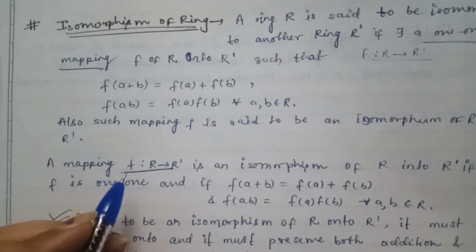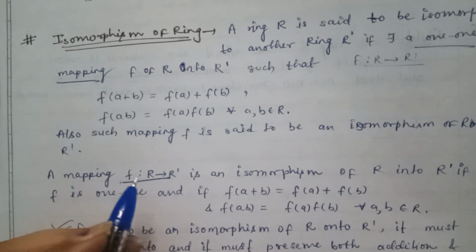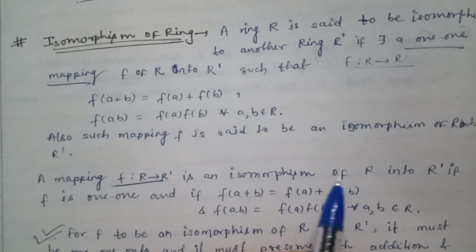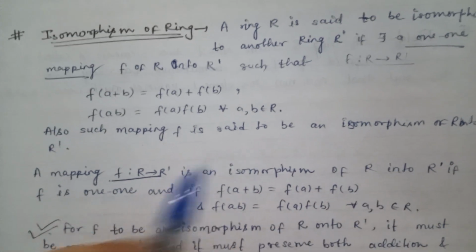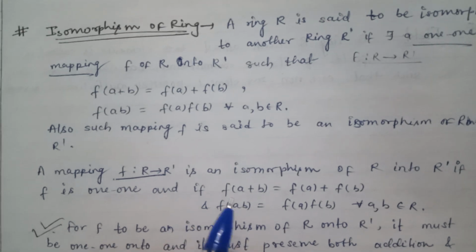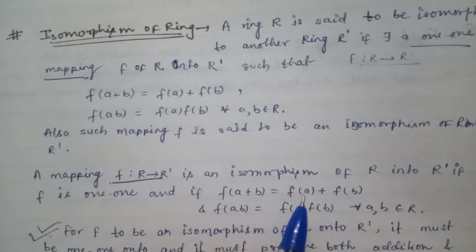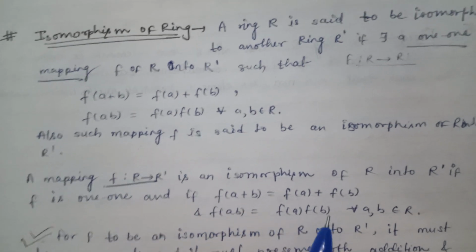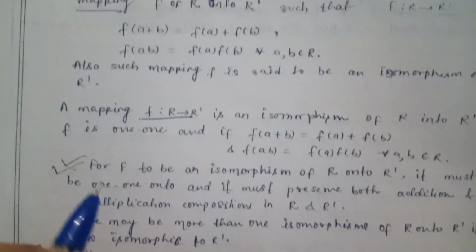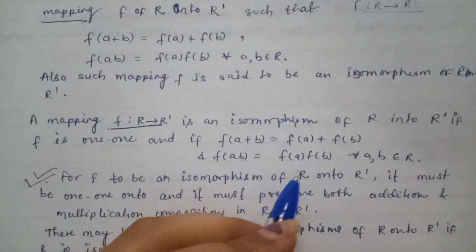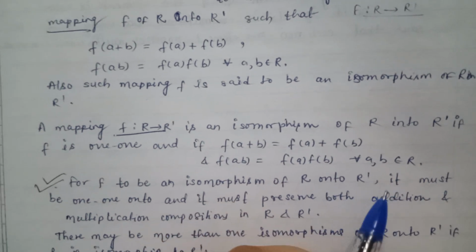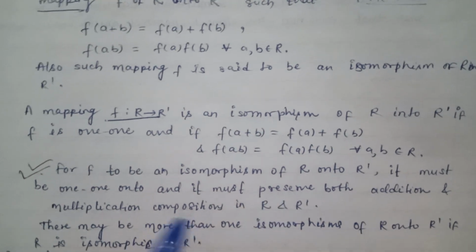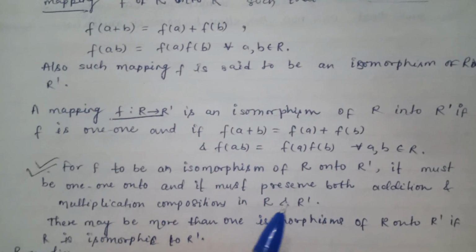A mapping f of R into R dash is an isomorphism of R into R dash if f is 1-1 and if f(a + b) is equal to f(a) + f(b) and f(ab) is equal to f(a) f(b) for all a, b belongs to R. For f to be an isomorphism of R onto R dash, it must be 1-1 onto, and it must preserve both addition and multiplication compositions in R and R dash.